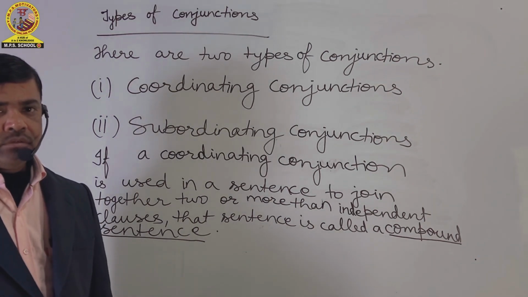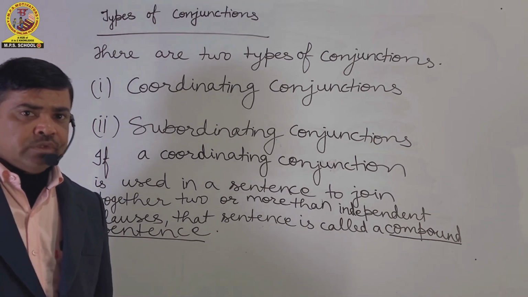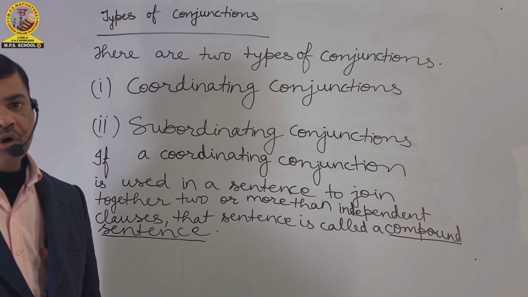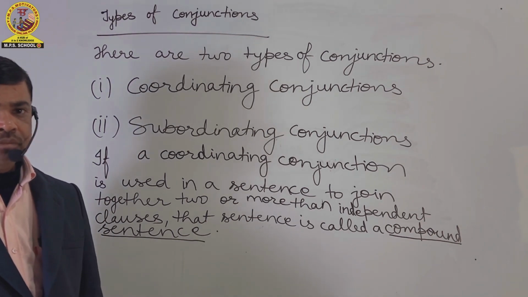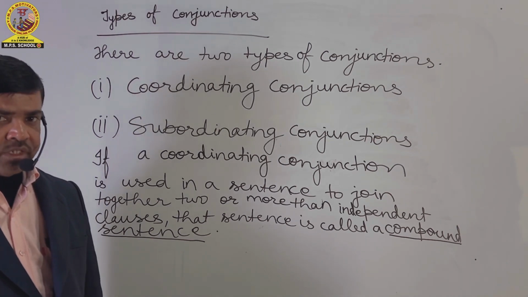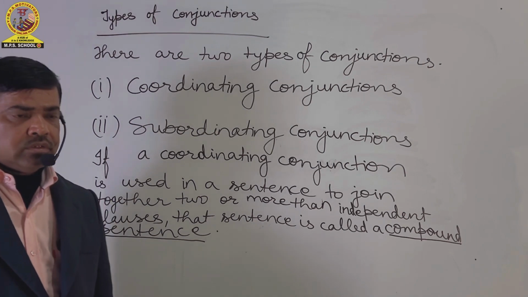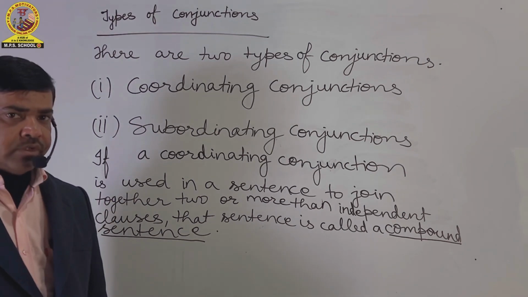have discussed with you that if a coordinating conjunction is used to join together two or more than two principal clauses or independent clauses, that sentence is called a compound sentence.